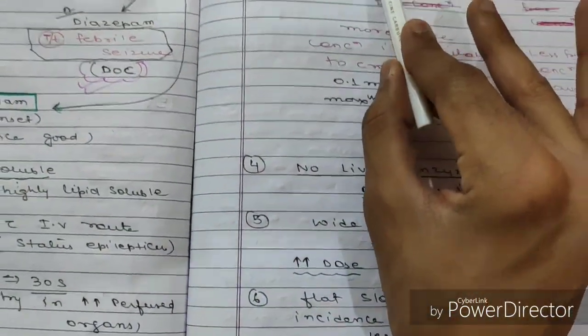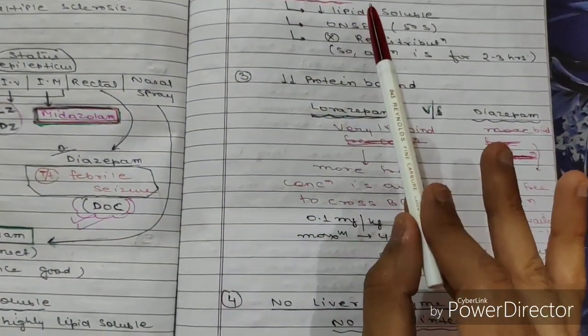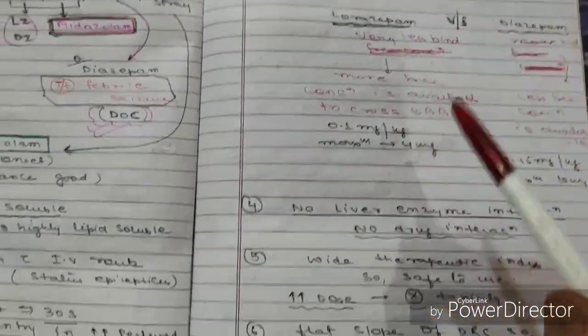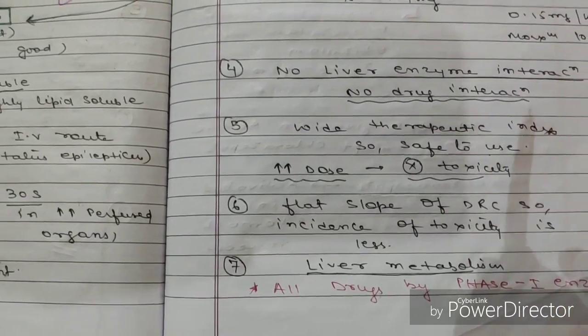Lorazepam is also lipid soluble, but in comparison to diazepam, it is less lipid soluble, and has less protein binding also. So less lipid soluble, less protein binding. Remember like this. Now the fourth is no liver enzyme interaction, so there is no drug interaction.